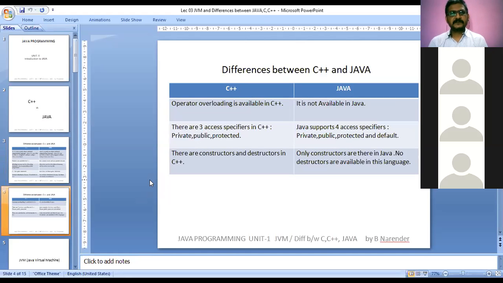Next thing is, operator overloading is available in C++, but it is not available in Java. Why is operator overloading not available?